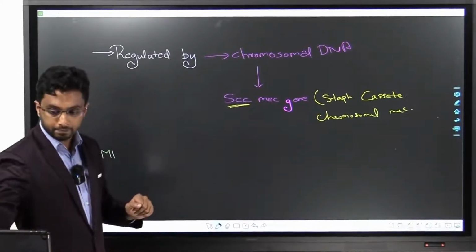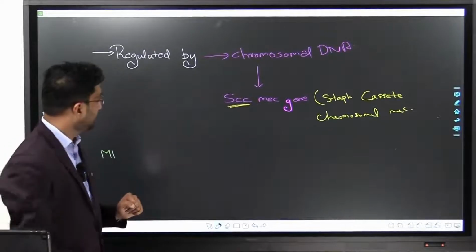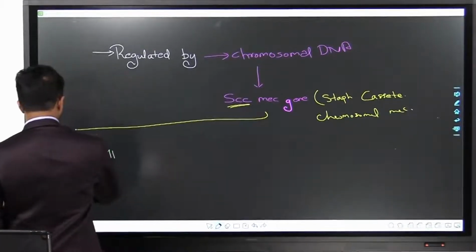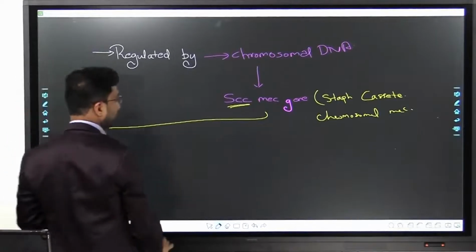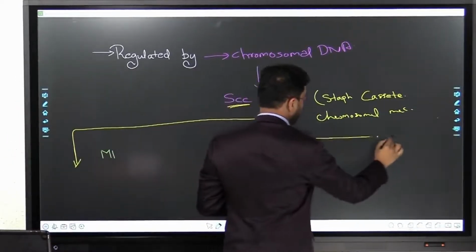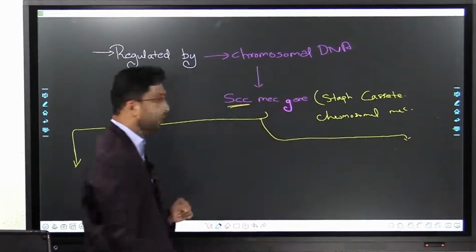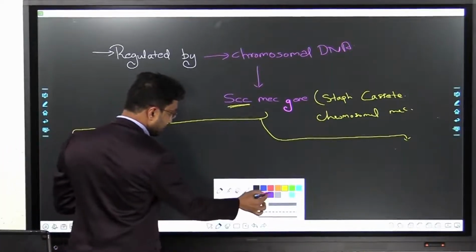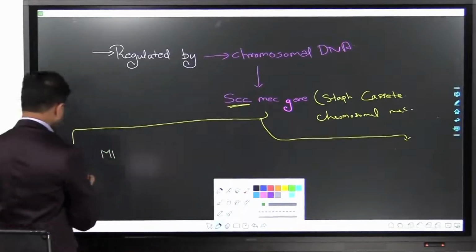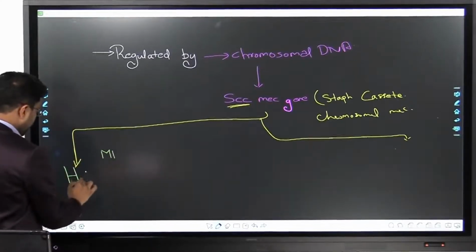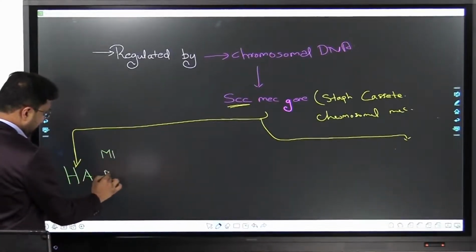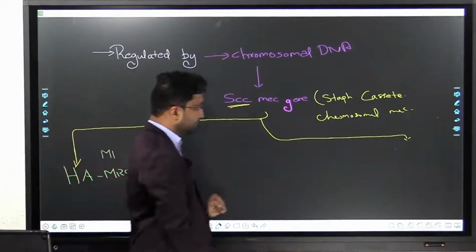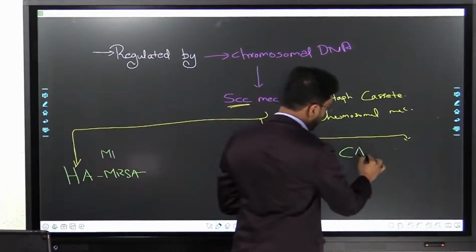Now, as a result, it's being noted that there are two types of MRSA infections developed. One is the hospital acquired MRSA, and the second is the community acquired MRSA.